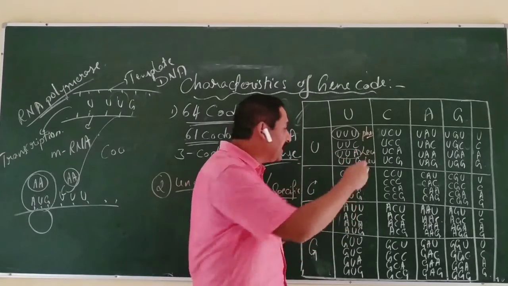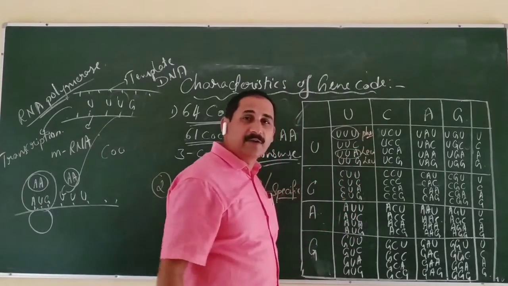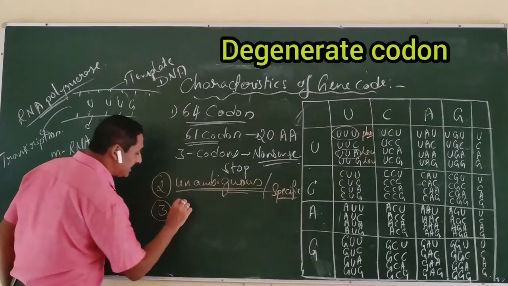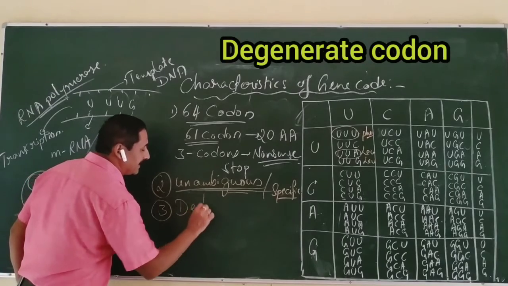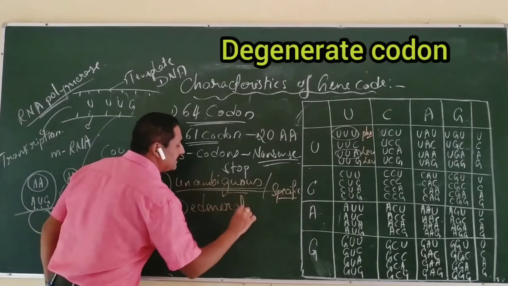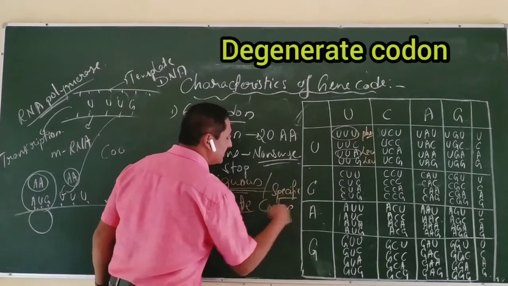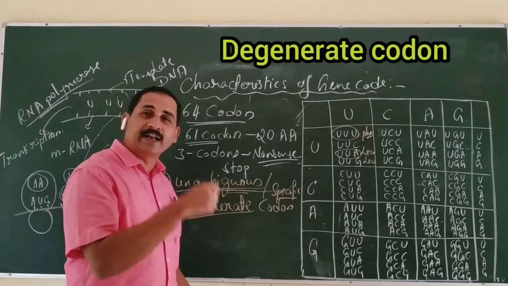More than one codon codes for the same amino acid. So that is called redundancy or degeneracy of genetic code. Genetic codes are degenerate or redundant codons.